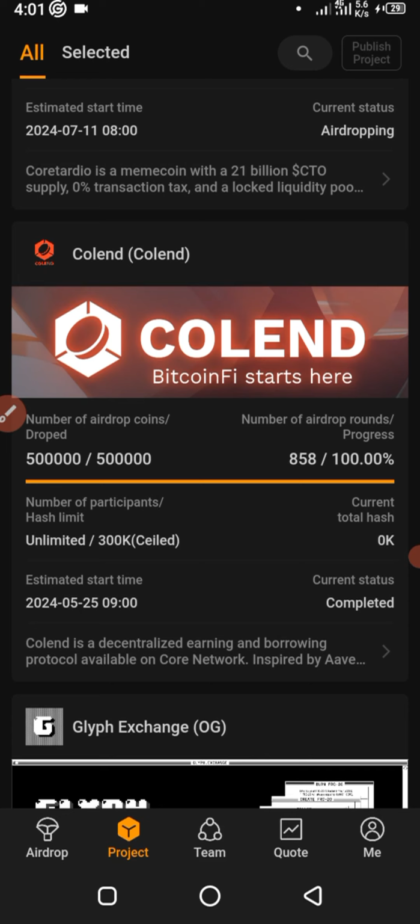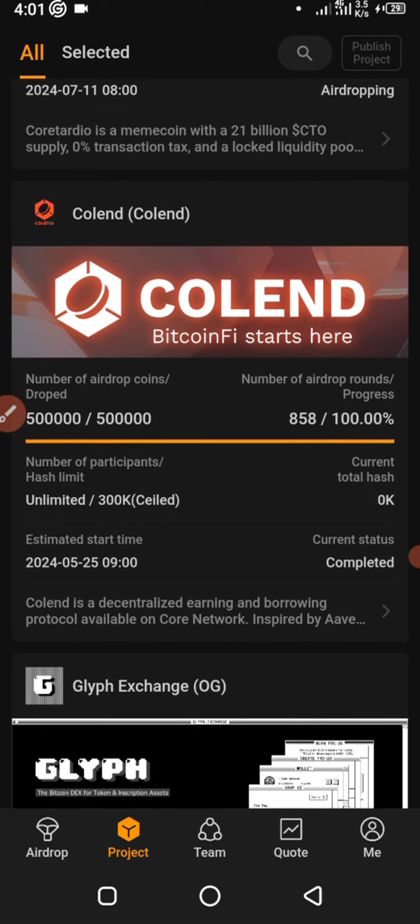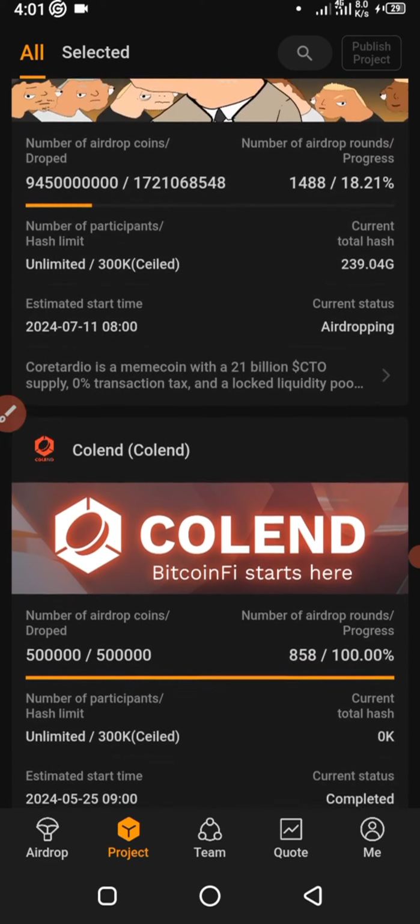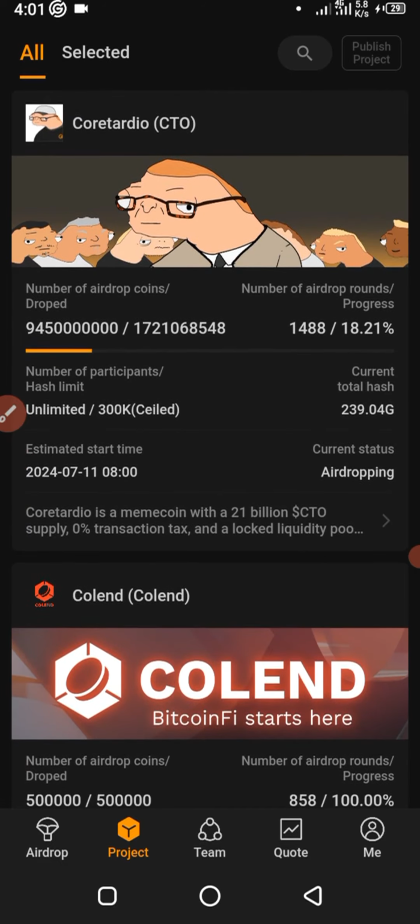If you see from here, it started in May 2024, and it ended in July this month. So if you see the status, you see that it's completed. So this is the last one that was on this platform. The one currently on now is the Coretardio, and the CTO token.